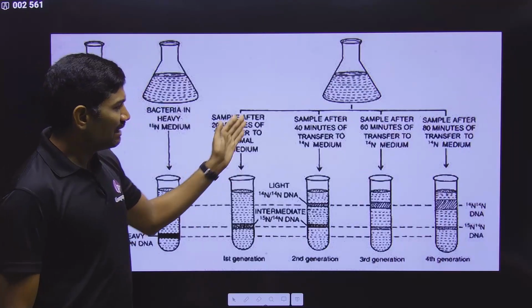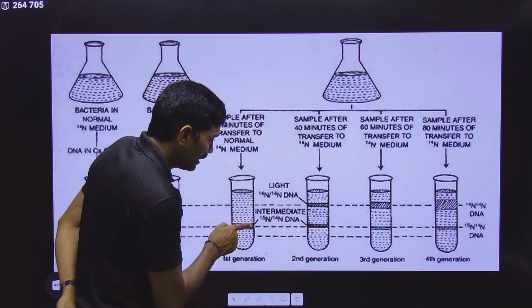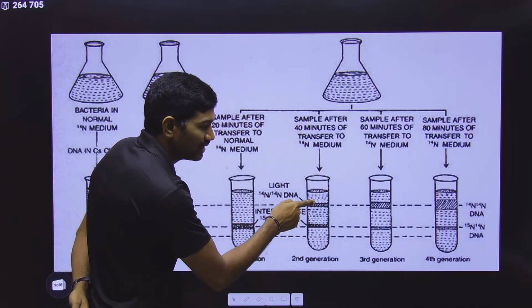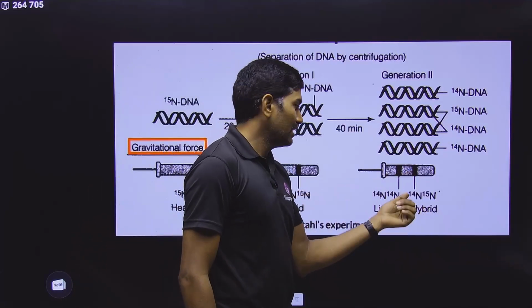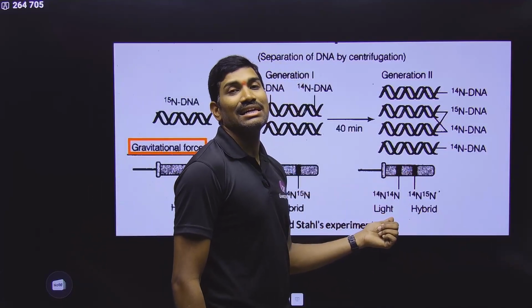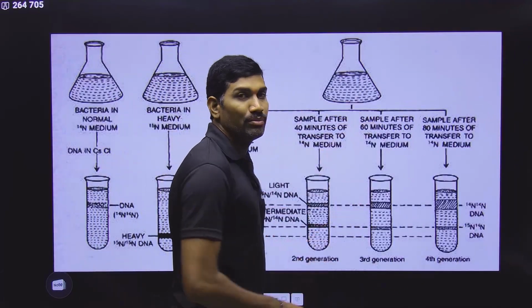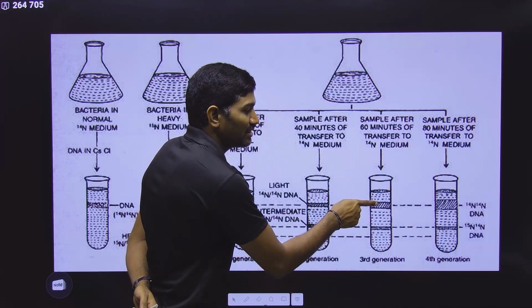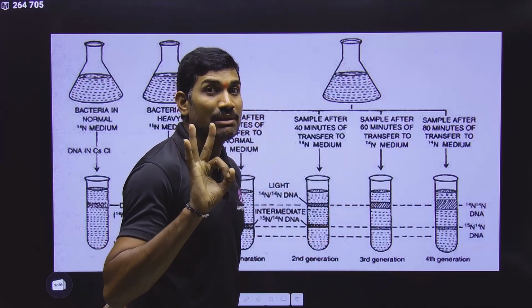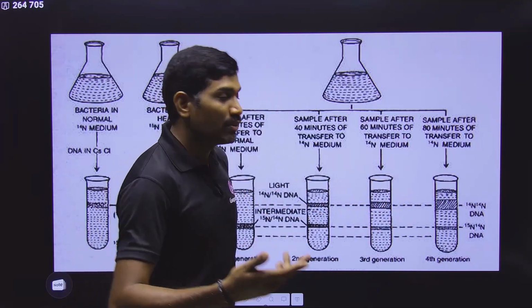Clear? And after another 20 minutes, they isolated DNA and subjected it to density gradient. One band exactly matches this, but another band is a little bit above. Here they got two bands: one corresponds to hybrid, and the other, a little bit above, is the light DNA having both N14. And after another 20 minutes, the same two bands. But observe carefully, when compared with this band, the thickness is 3 times more, because now the number of light DNA molecules keeps on increasing.